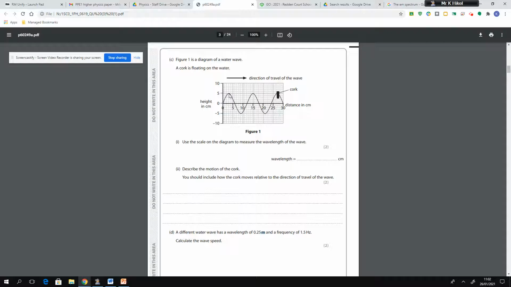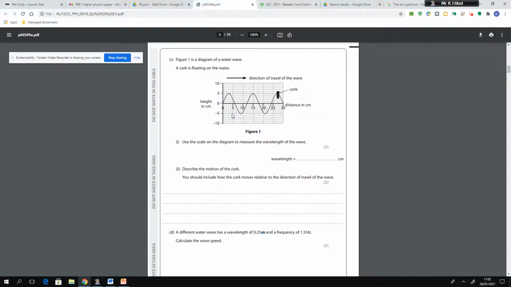So where the wave moves up at this stage and then moves down, so where we get to the point on the next wave where it moves up at that point again, that's one wavelength, and that's where it starts to move up again and crosses that 0 line like it did at this initial start point. Well, this point is the same start point on the next wave, and the distance between those 2 points is the wavelength. Now, that's the first thing that you needed to think about when you're considering the answer to this question.